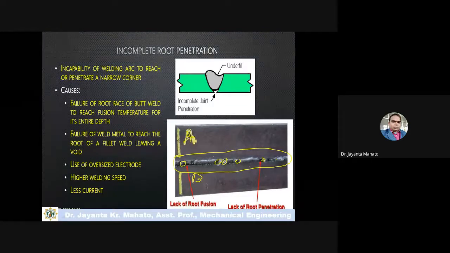Here there is an overcut and there is an underfill. This portion does not fill properly, and here overfill is there. So it is not properly filled throughout this complete profile. This type of defect is called incomplete root penetration.